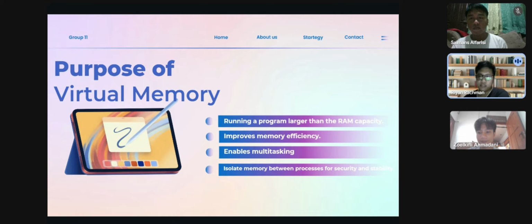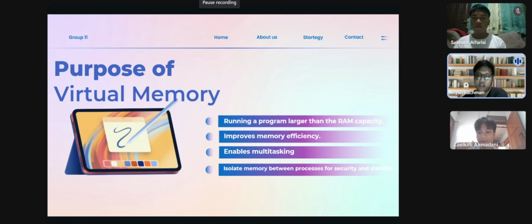It allows the system to execute large applications even if the computer's physical RAM is small. It does this by using a portion of the hard drive space to act as temporary extra RAM. And number two, improves memory efficiency. The system only loads the parts of a program that are currently being used into the physical RAM. This ensures that memory resources are not wasted on idle data, making the overall system much more efficient.